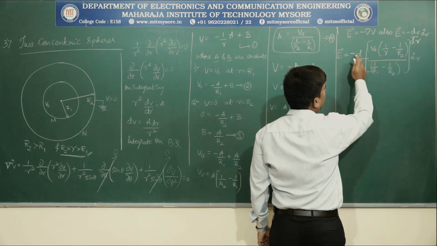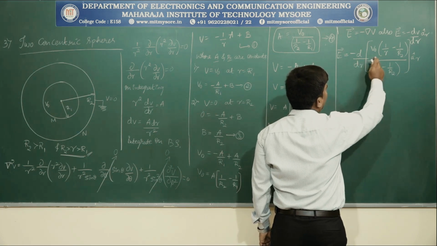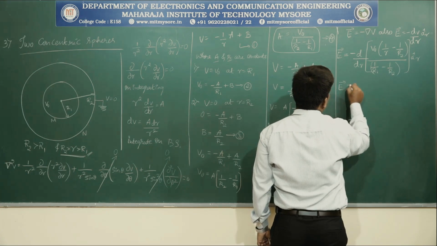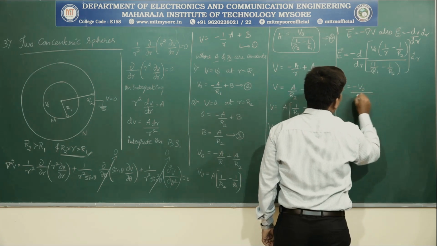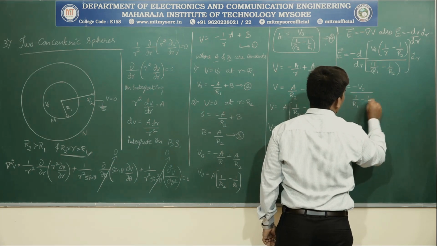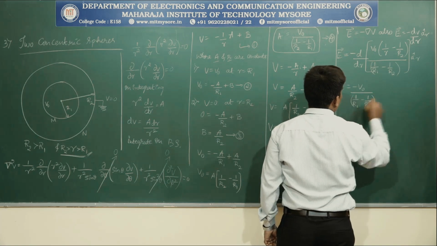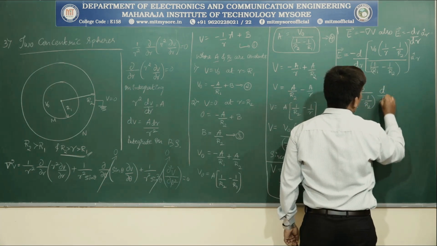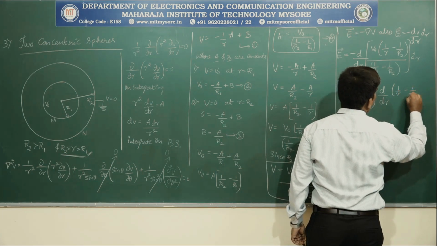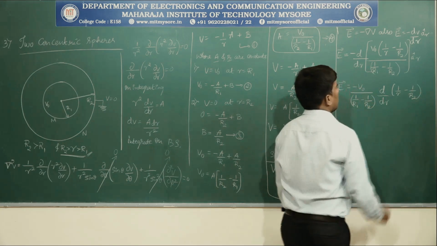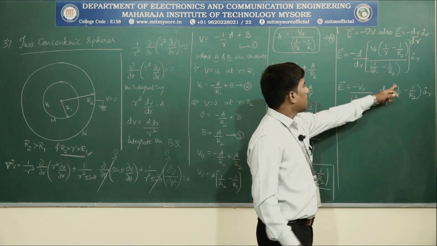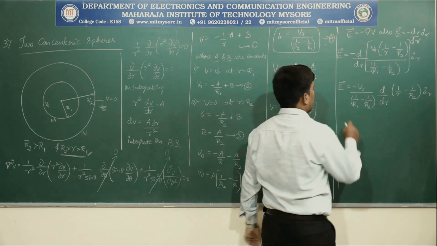Since we are differentiating with respect to r, keep the r term inside, and take the rest of the constants outside. E is equal to minus V naught divided by 1 by r1 minus 1 by r2, into d by dr of 1 by r minus 1 by r2, into a cap r. What is the differentiation of 1 by r? Minus 1 by r square.